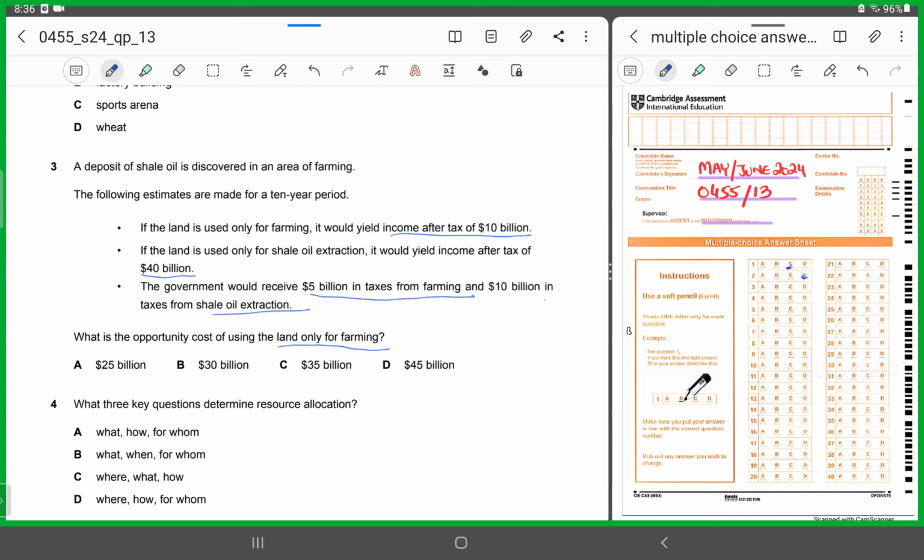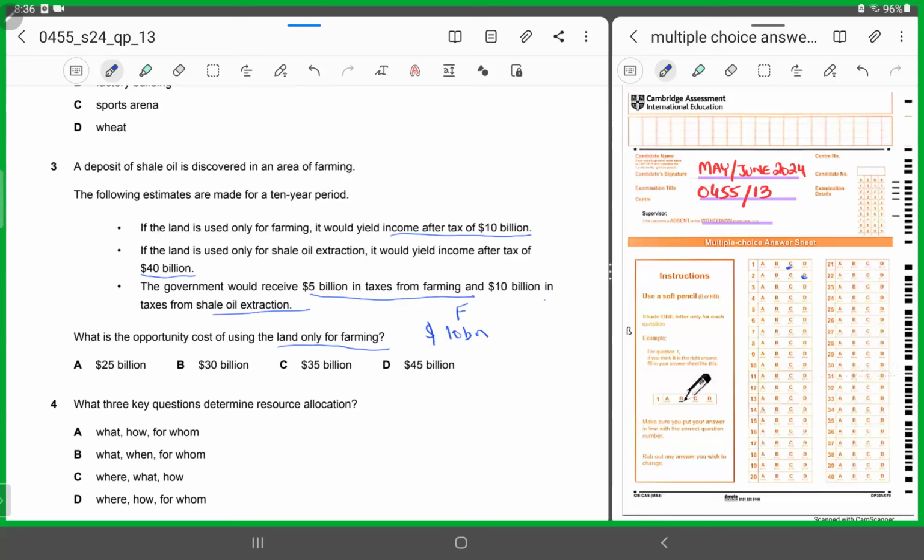Now, if it decides to go for farming, let's add up the total revenue it might be earning. Then let's look at if it went for shale oil extraction, the revenue it would have been earning. And how would you then identify the opportunity cost? We will see what it is foregoing by opting for farming. So in this case, let's look at the amounts. If the land was only used for farming, the after-tax income it was getting was what? It's getting $10 billion.